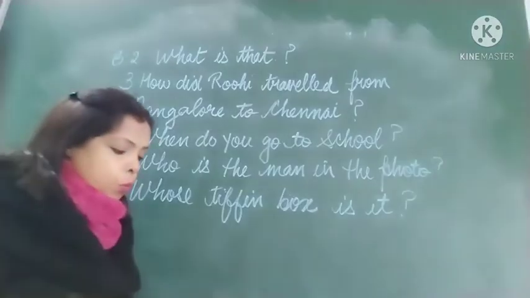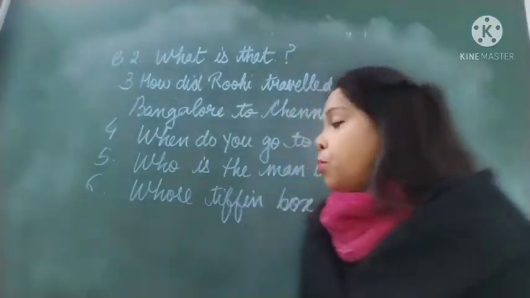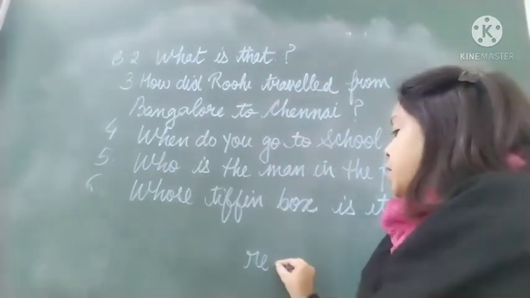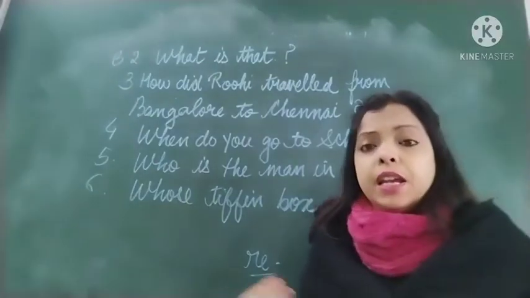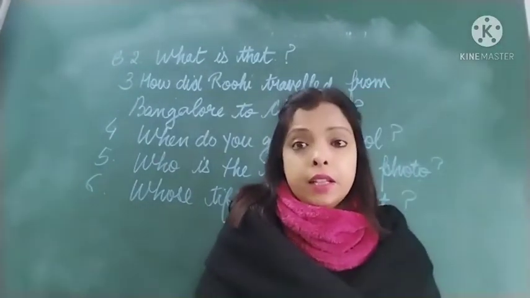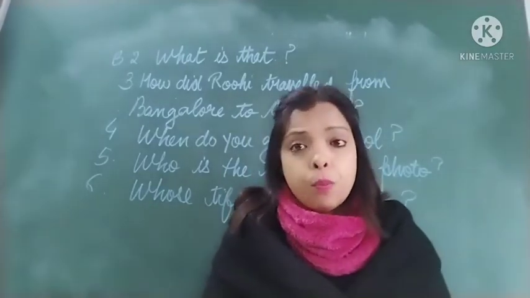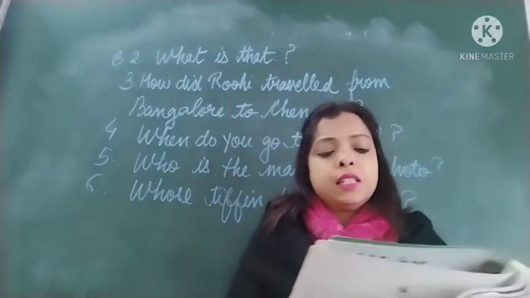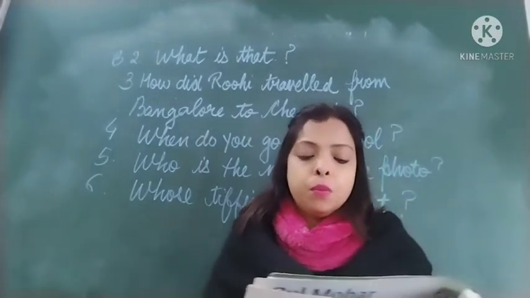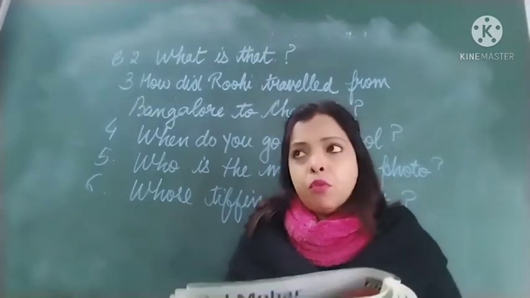Next is words in use. Okay. So sometimes we put re in front of the word. It means again. Okay. If I say redo it, it means you have to do it again. Reopen. Some book you have closed and I say reopen, it means you have to open it again. So complete these sentences with the correct words from the box. So the words are given in the box. Let's take the help of these words.